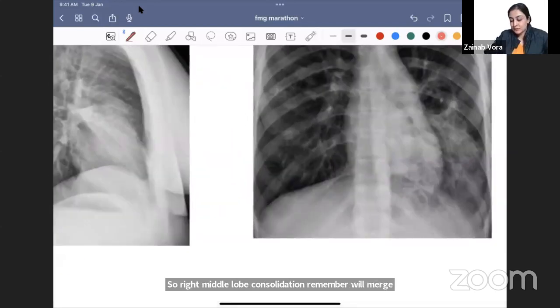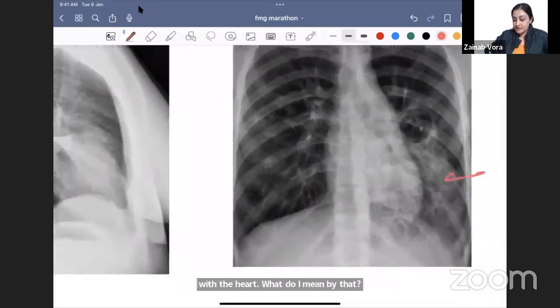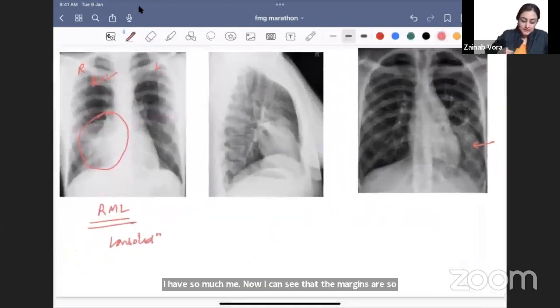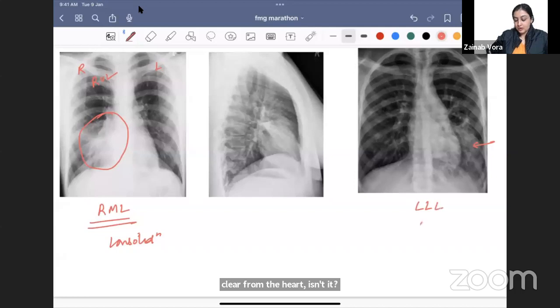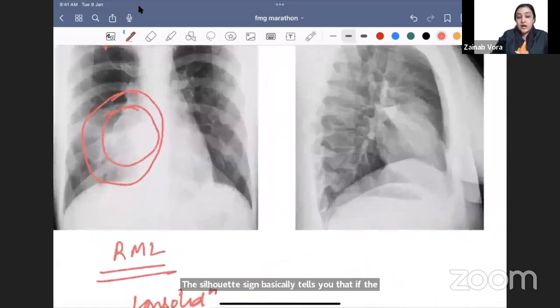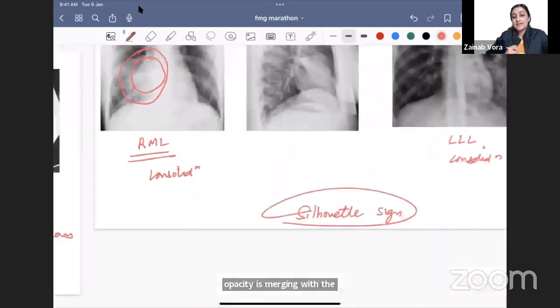What do I mean by that? Now look at this X-ray. Can you see this white? Tell me, is it in the right middle lobe, right lower lobe, left middle lobe, that is lingula, or the left lower lobe? Did you understand? Now I can see that the margins are so clear from the heart, isn't it? So this is not middle lobe. This is left lower lobe consolidation. So this is called the silhouette sign. The silhouette sign basically tells you that if the opacity is merging with the heart, and I can't make out the boundary, it is in the middle lobe.